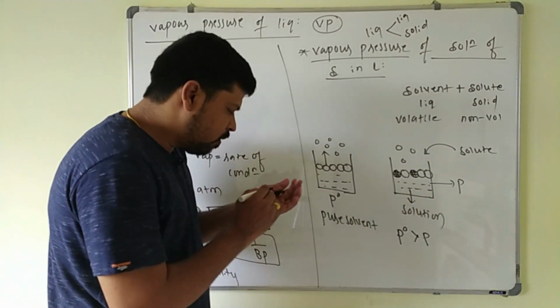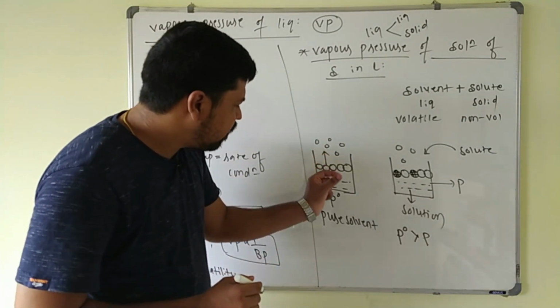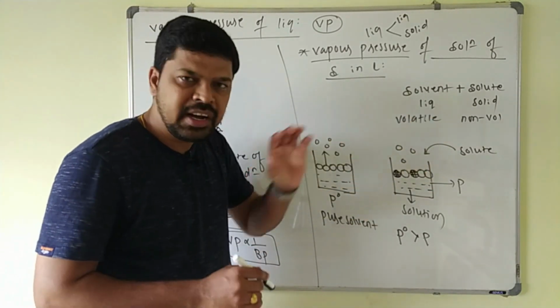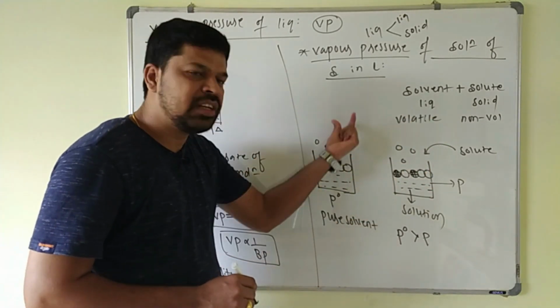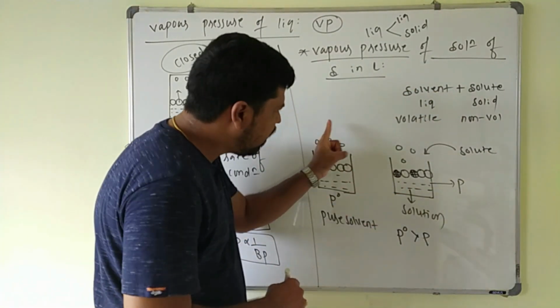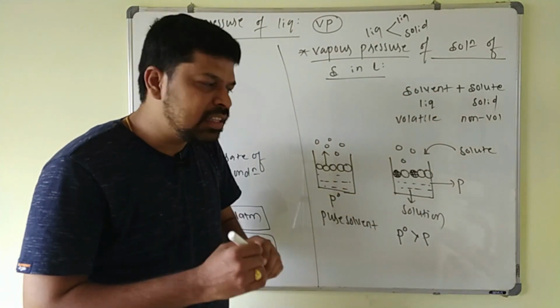Now keep in mind one thing here. Whenever a solute is added to the pure solvent, its vapor pressure decreases. For the pure solvent, vapor pressure is more. Whenever solute is added, it becomes a solution and the vapor pressure decreases. From here to here, there is a decrease in the vapor pressure.